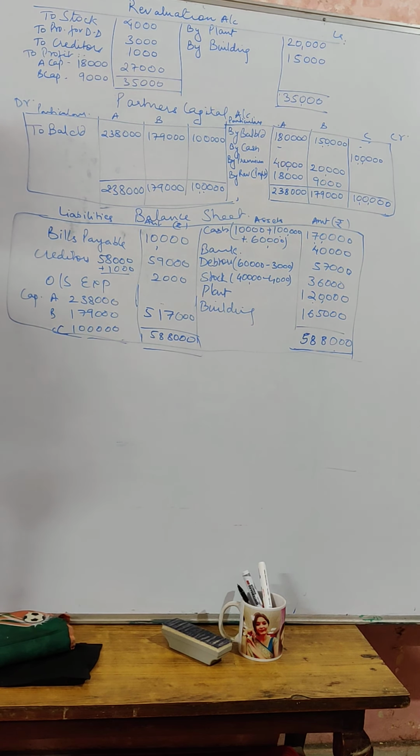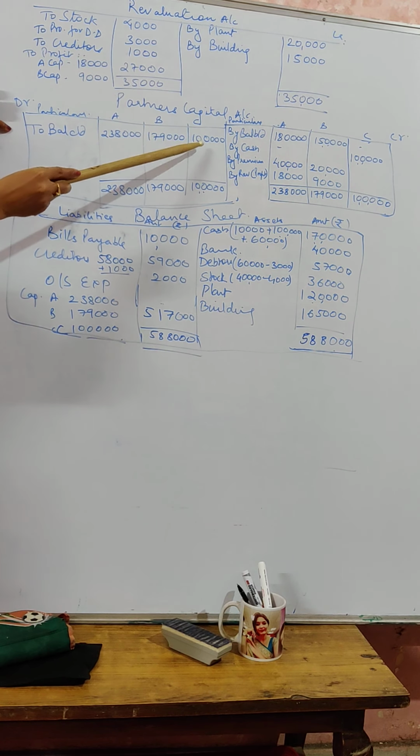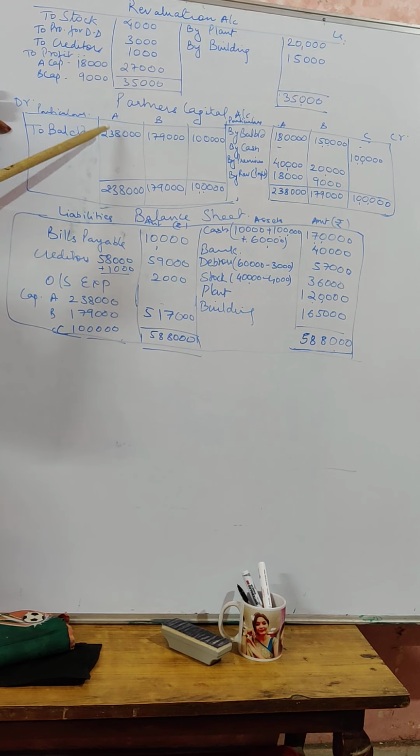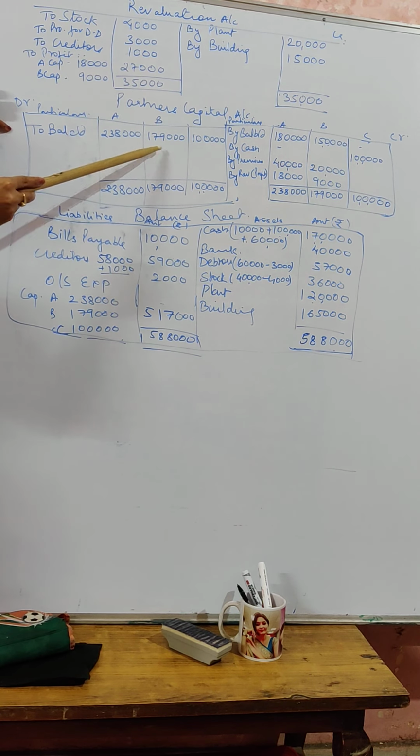After that, the premium brought in by new partner is 60,000, which has to be distributed in their sacrificing ratio. Unless being specified, your sacrificing and your old ratio will always be equal. So here your sacrificing ratio will be 2:1 itself. So that premium we have distributed in the ratio of 2:1. After that, this revaluation profit we have transferred, and finally you are there with the new balance of the capital in a new firm. So A's capital will be 238, B's capital is 179, and C's capital is 1 lakh. So this is how we are going to get a partner's capital account.